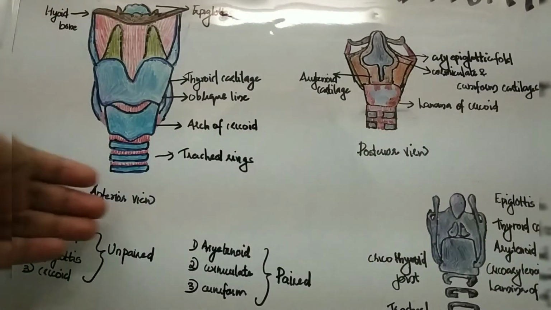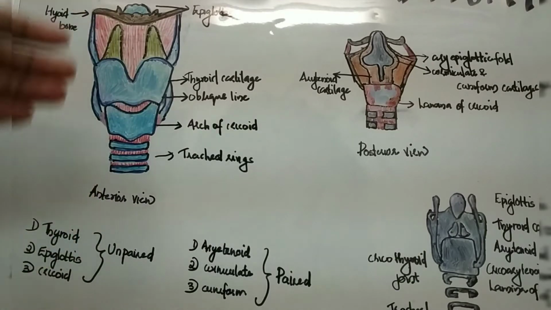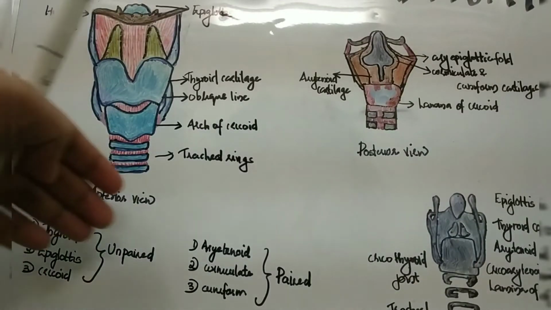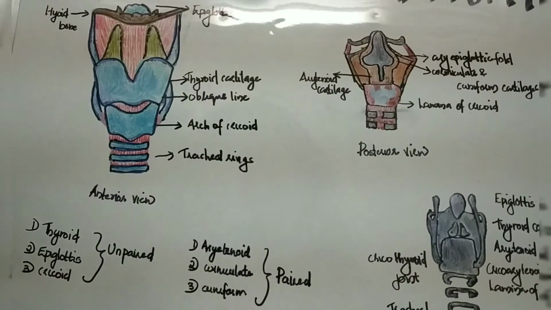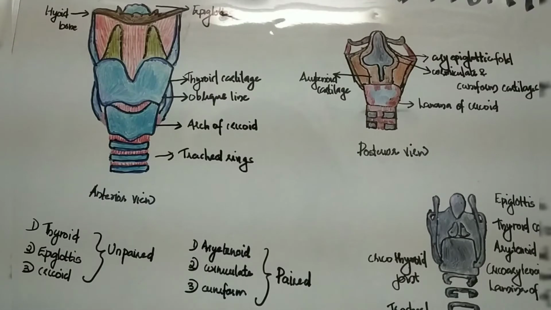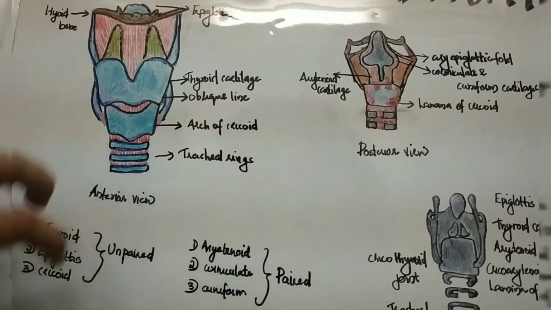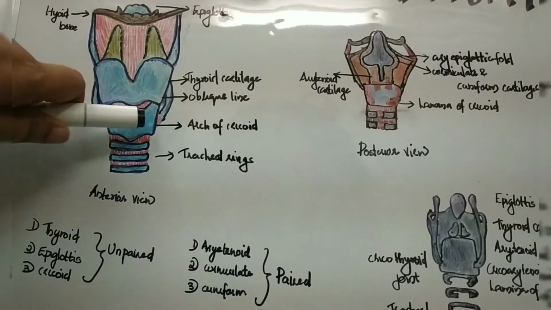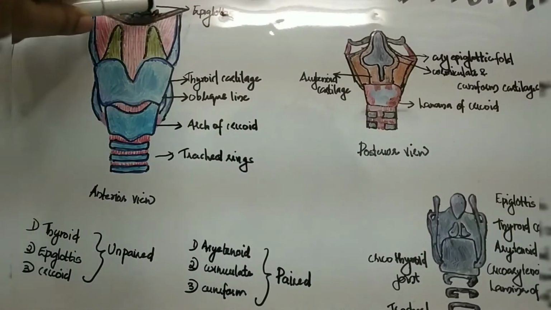The larynx is formed by 9 cartilages, and 3 of them are paired and 3 of them are unpaired. First we will look into the unpaired cartilages. They are the thyroid, cricoid and also the epiglottis.